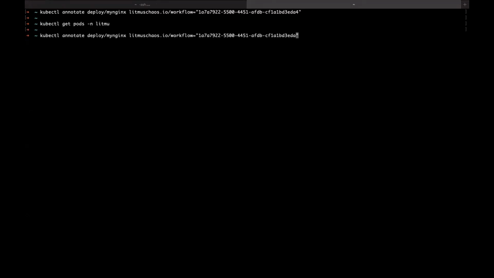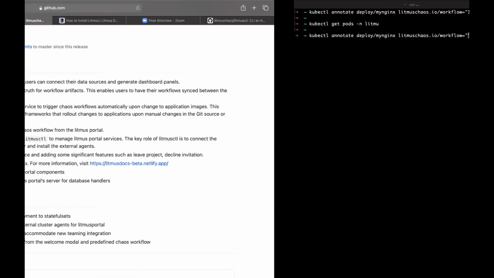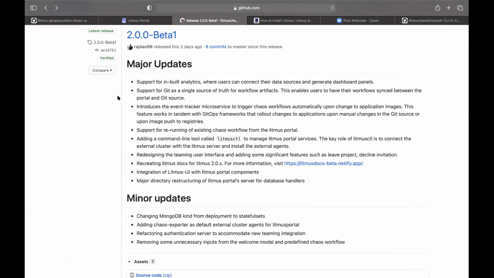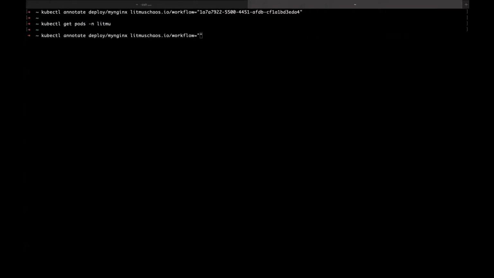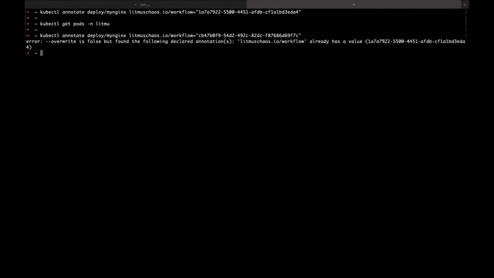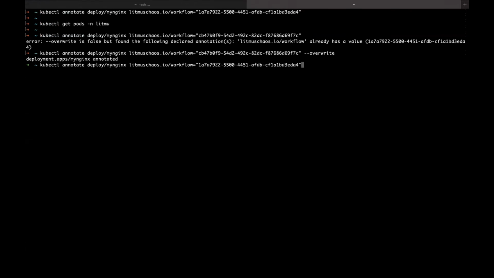Annotate. And I will pick the workflow ID from the Git, the latest one. This is my latest workflow ID. I want to trigger this workflow once my image changes. I'll annotate. Okay, it is annotated. And the second annotation is GitOps true. So based on these two annotations, it will trigger. I think I already annotated the GitOps.